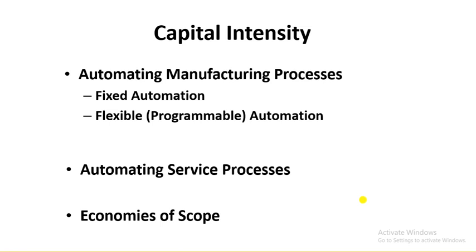So here he is talking about how a company can consider automating services if they are dealing with more volume and less customization. Moving on, he is talking about the economies of scope, and you must have heard of the concept of economies of scale. It's very simple: if a company is producing a large number of goods, then the per unit cost will decrease, and through this you are able to sell the products to the customers at a cheaper price. That is the concept of economies of scale.